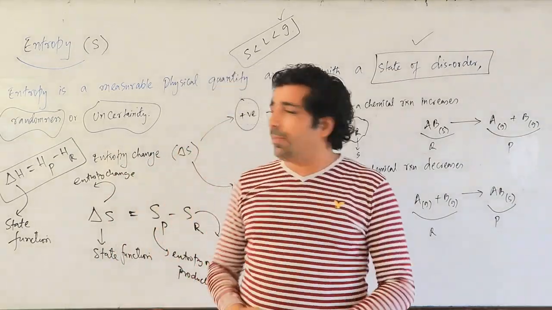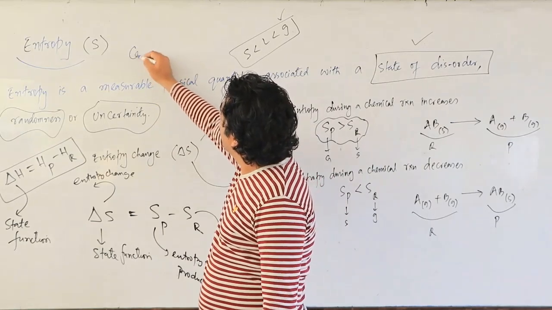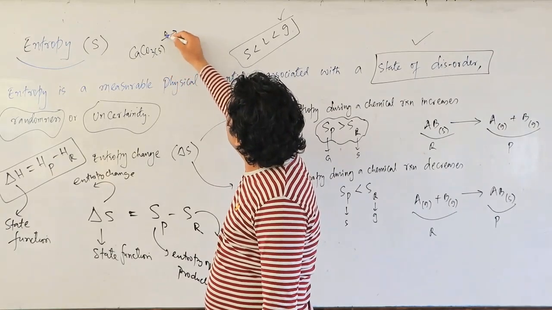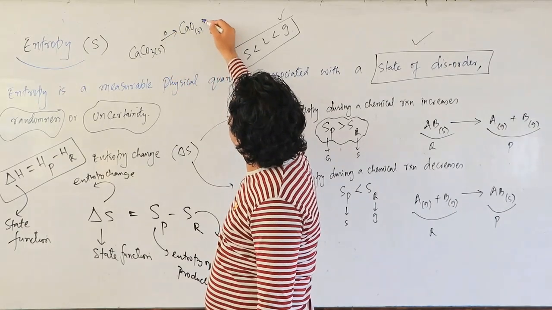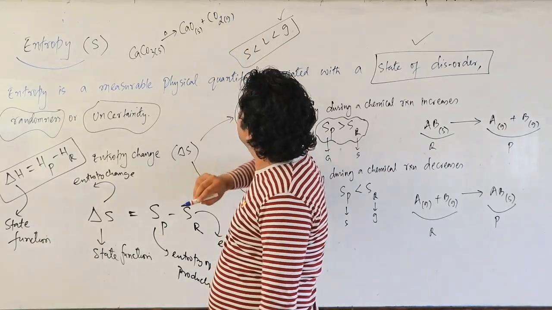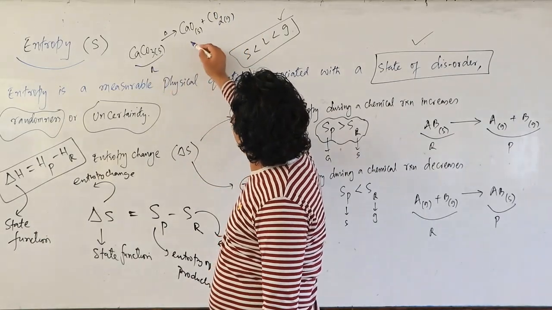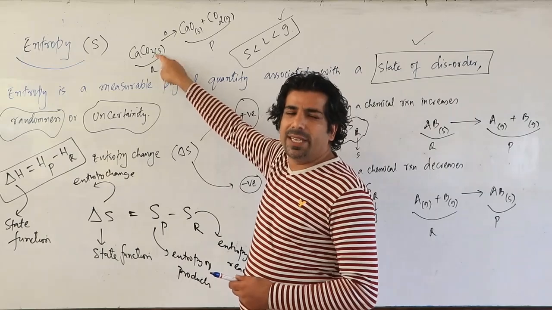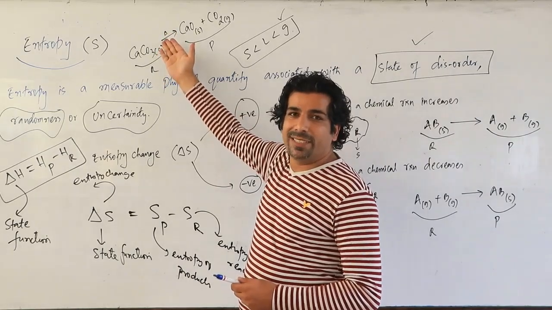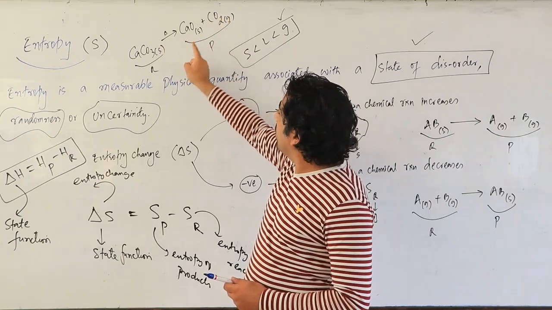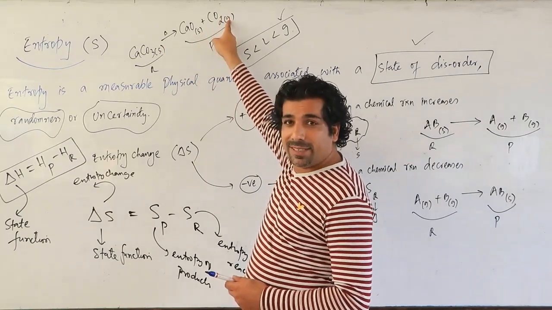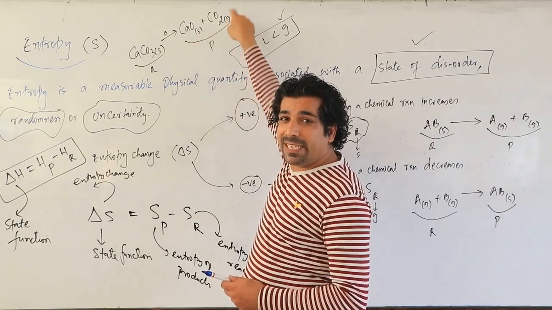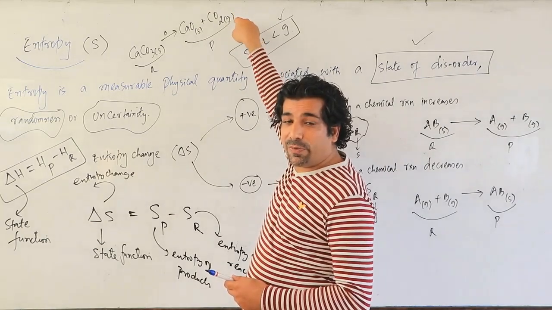If I give a general chemical reaction here, calcium carbonate is there, it's a solid, and it breaks into calcium oxide, that is also solid, plus carbon dioxide, that is gas. We know that this is the reactant and these are the products. Entropy of the reactants will be very, very less because it is solid. But look at the product. In product we have both solid and gas. That means the entropy of this solid, which is a product, will be less only. But this gas will increase the entropy from product side.